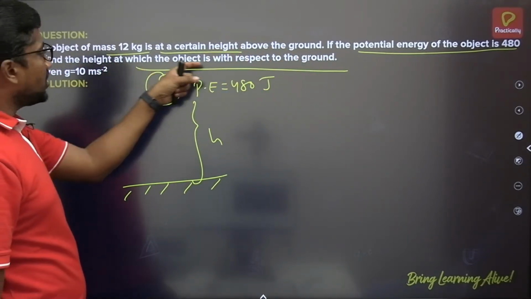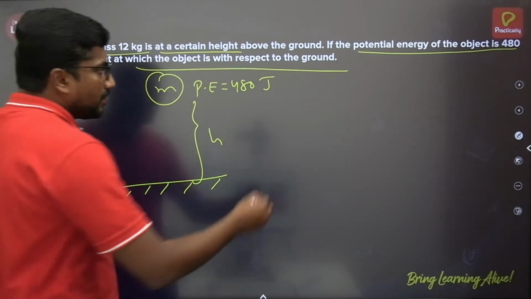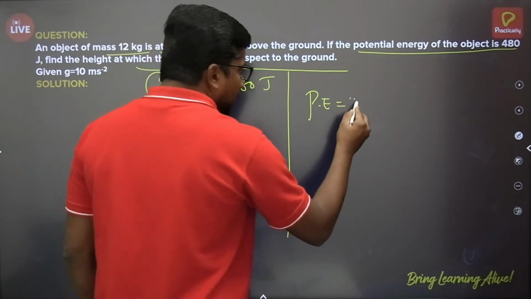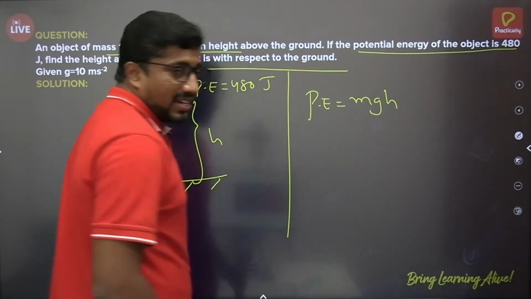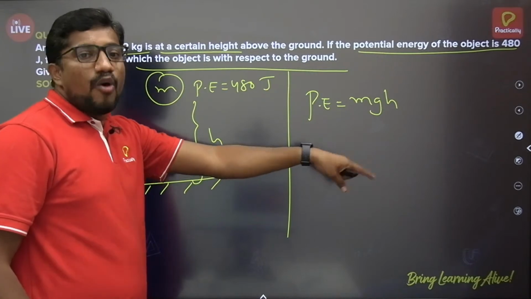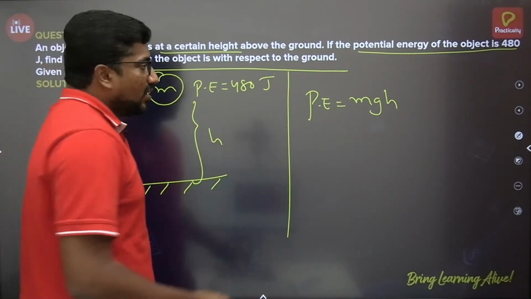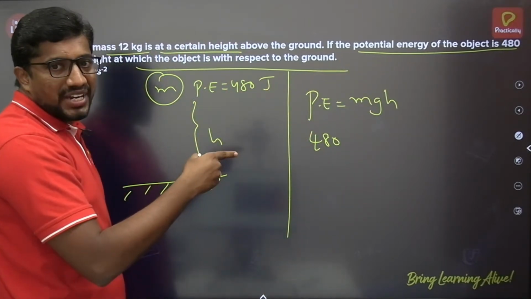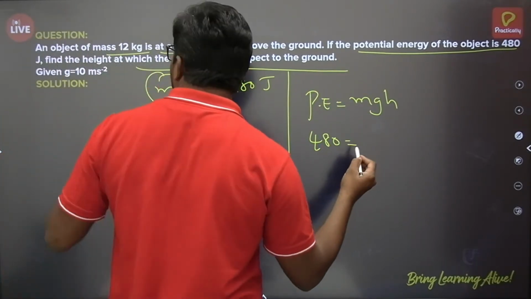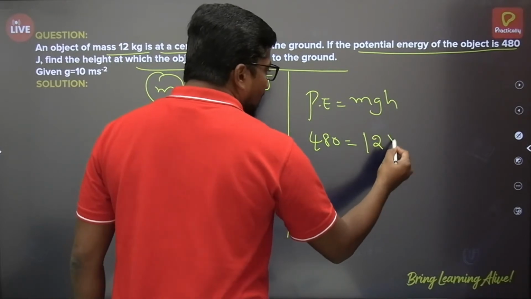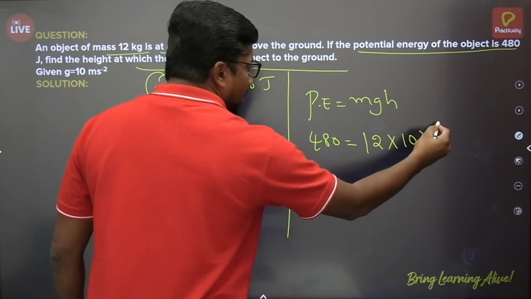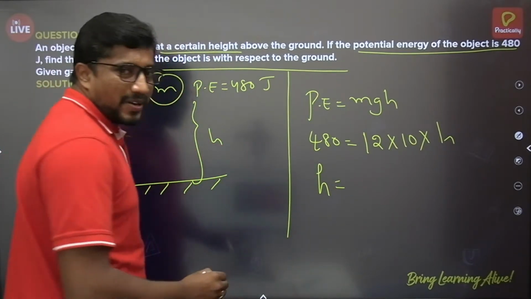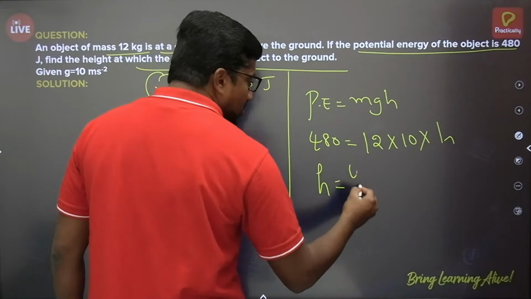Find the height at which the object is with respect to the ground. So the potential energy stored here can be written in terms of mass and height as mgh, as we have just derived. The potential energy is 480 joules, since it is given in the question itself. The mass of the body is 12 kg, g is 10 meter per second square, and h we have to find. Then the height to which it is raised with respect to the ground is h equals